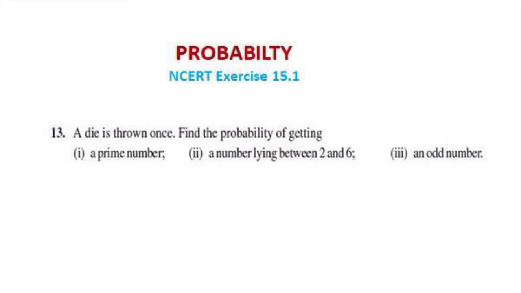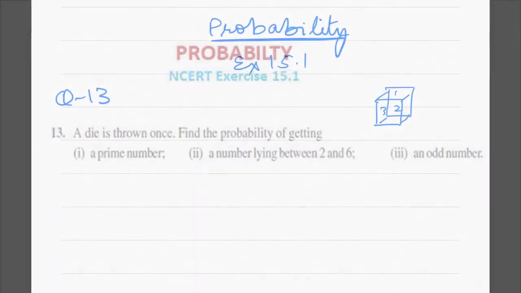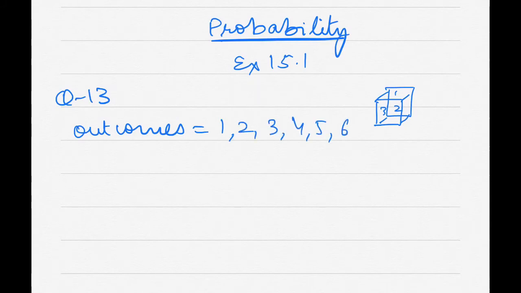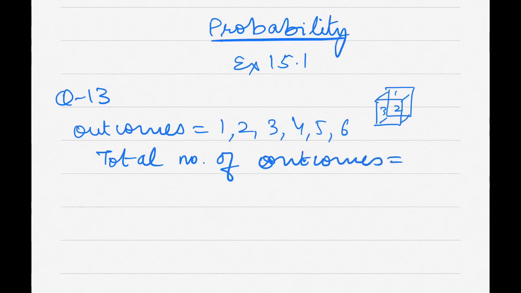It's a cube and the numbers are there. We have already played so many games, right? 1, 2, 3, 4, 5, 6. So if we throw a dice, what will be the outcomes? Outcomes will be either 1, 2, 3, 4, 5 and 6. A cube has how many surfaces? It has 6 faces, right? So the total number of outcomes is 6.